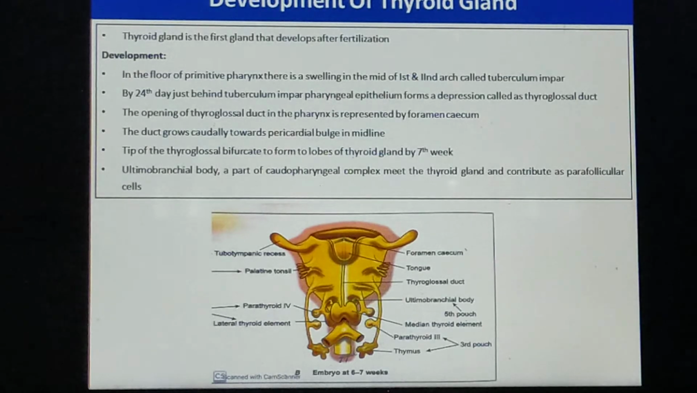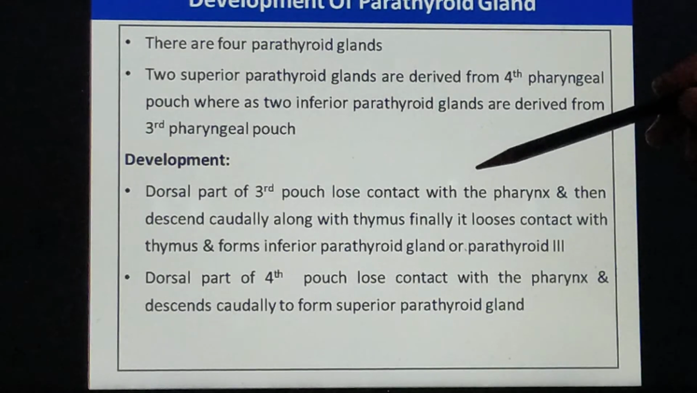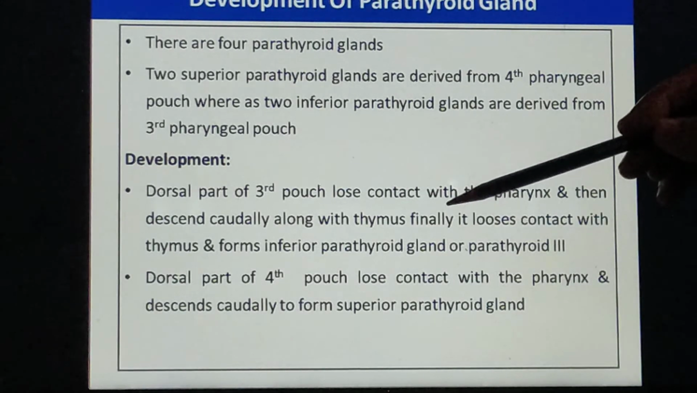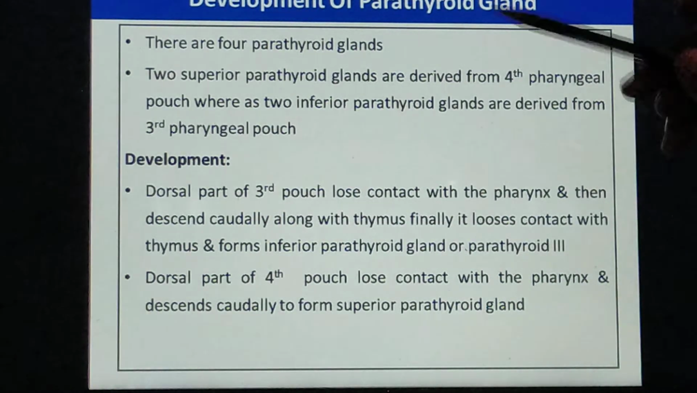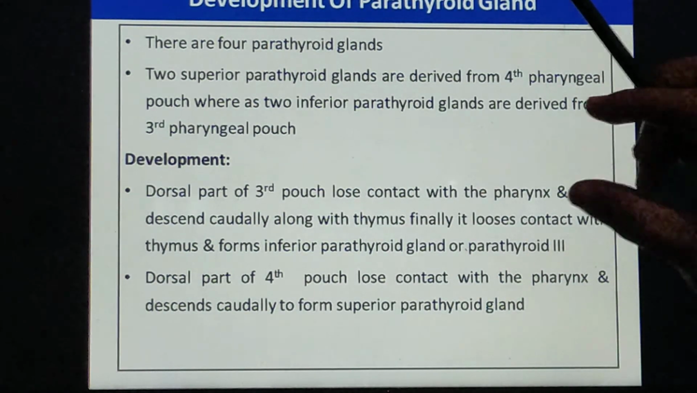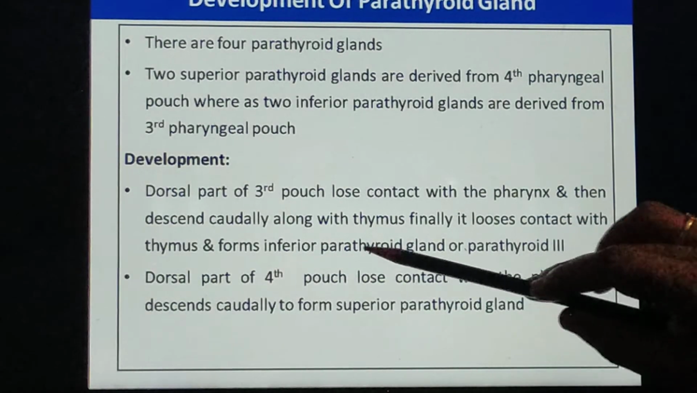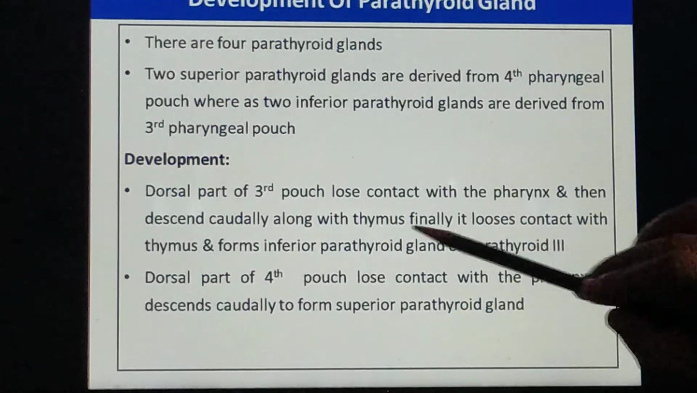Now it gets incorporated inside the thyroid, and that is termed as the parathyroid fourth. Okay, so if we summarize this, the dorsal part of the third pouch loses its contact with the pharynx and then descends caudally along with the thymus. Finally, it loses its contact with the thymus also, and the parathyroid gets incorporated inside the thyroid, and that is termed as inferior parathyroid or parathyroid third. According to its development, it is parathyroid third. According to its position, it is inferior parathyroid. Don't get confused in this, students. Even though it is third, it is inferior.